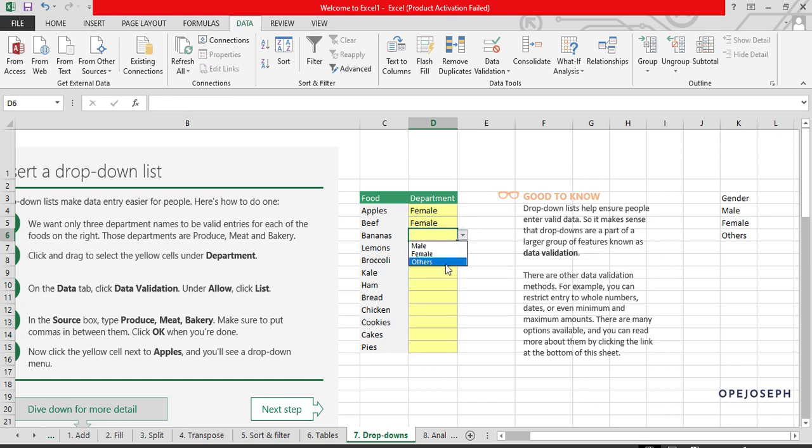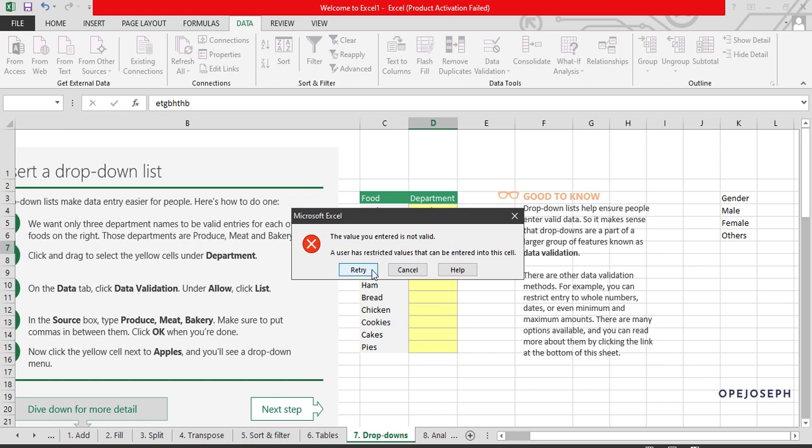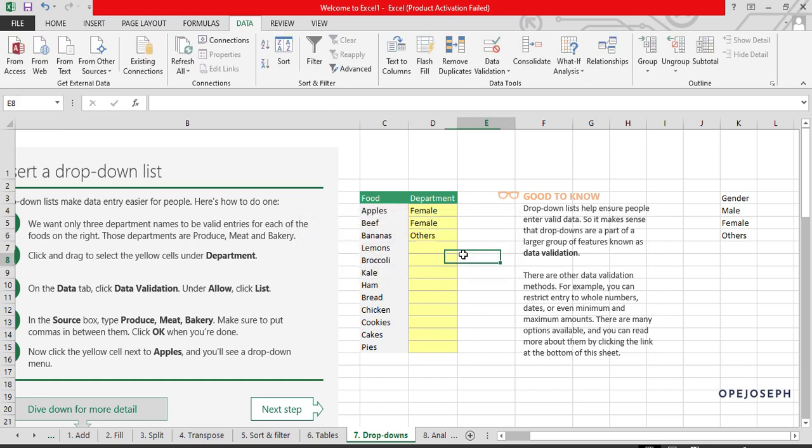Under here, click others. You notice that now the user cannot just enter any value he's interested in. Excel tells him this value you are entering is not valid. So cool. Now you can only enter the value specified by you. And someone asks, how can I hide this thing?